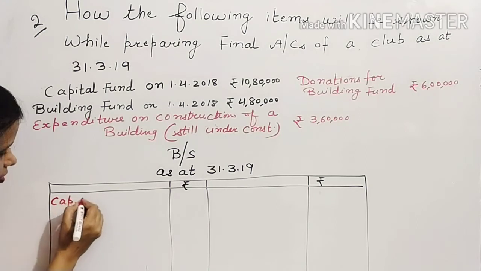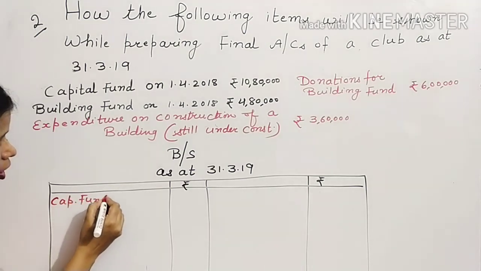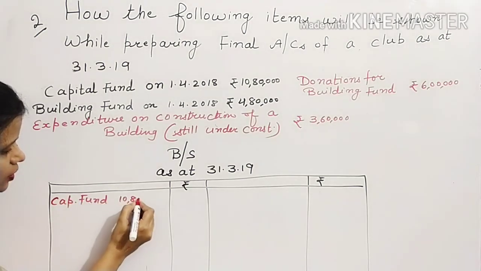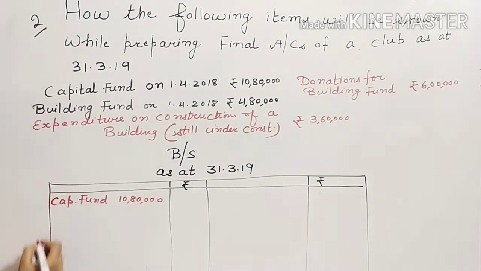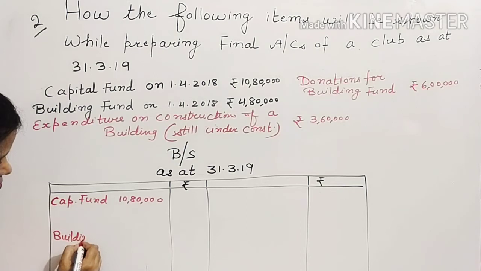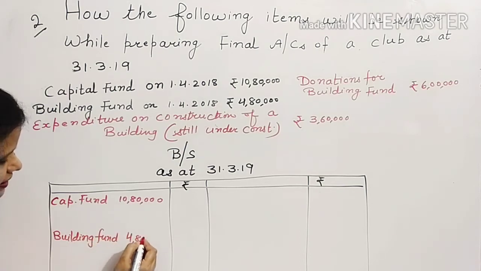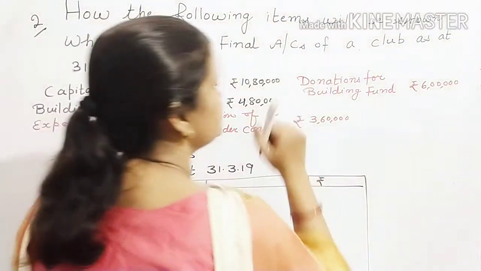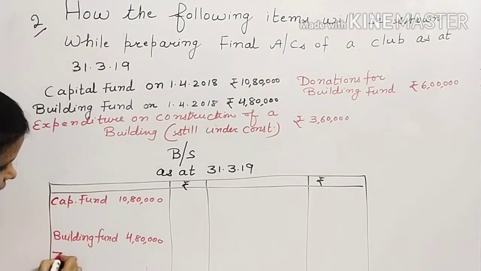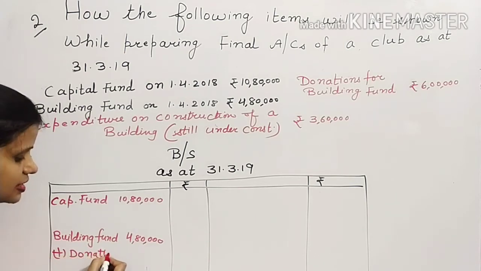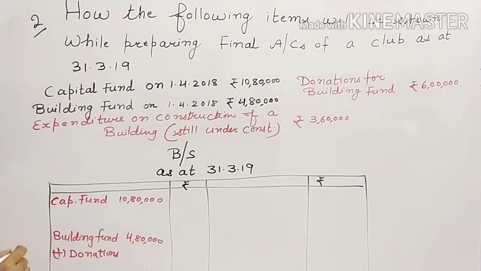Capital fund. How much balance is there? 10,80,000. Then building fund. It is 4,80,000. You know how to treat the donations. Donations will be added. On asset sides, these are already added in the cash balance, that you don't have to show here.